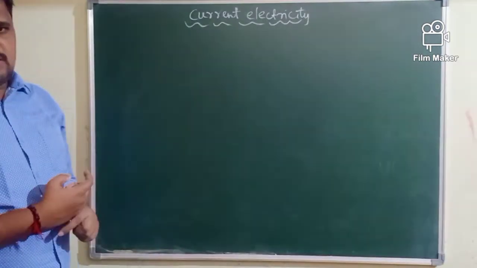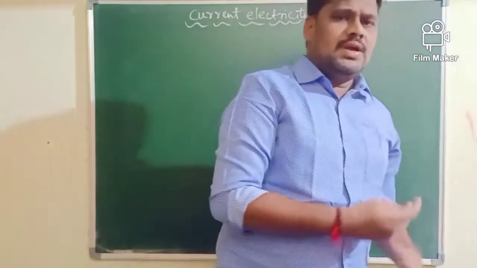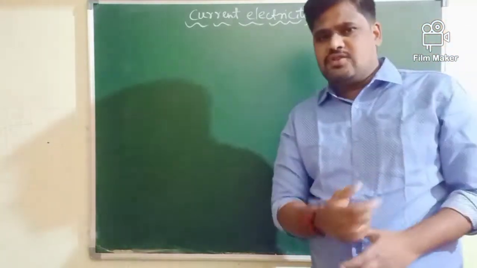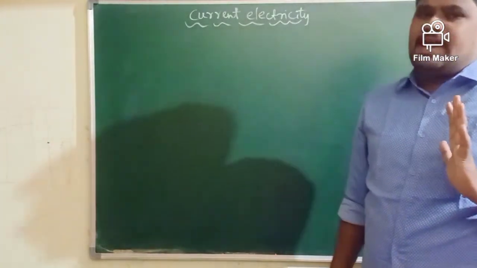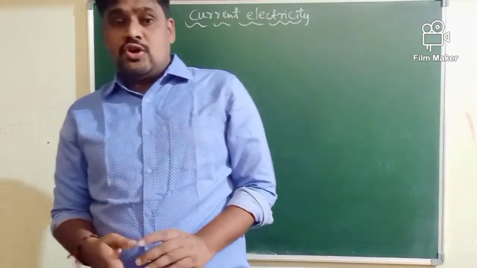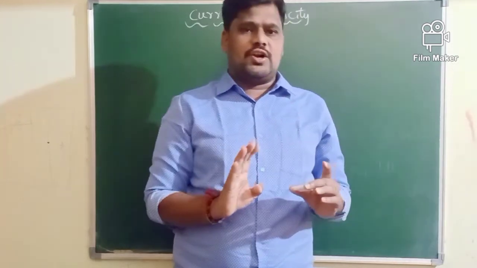So now we are going to discuss what happens when the charge is in the state of motion, or else let me consider the first lesson in the branch called electrodynamics. Once again I will repeat, what is electrodynamics? The branch of physics which deals with charges when they are in the state of motion.